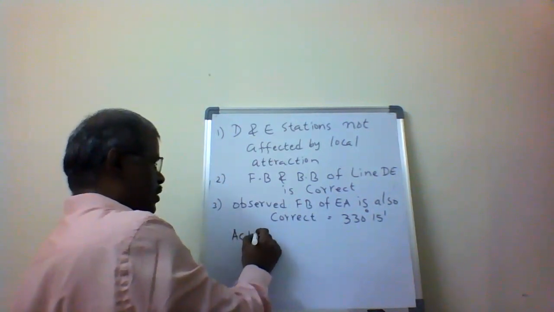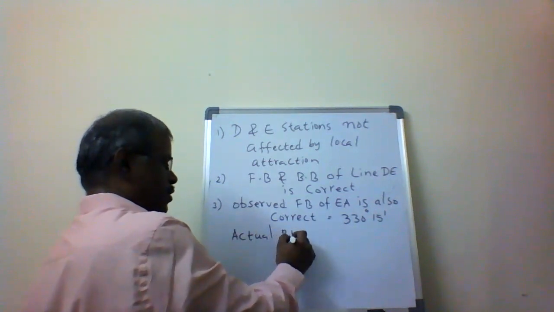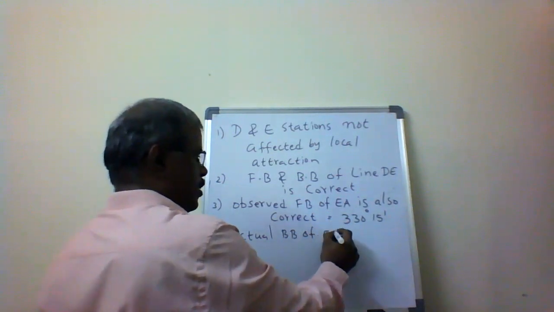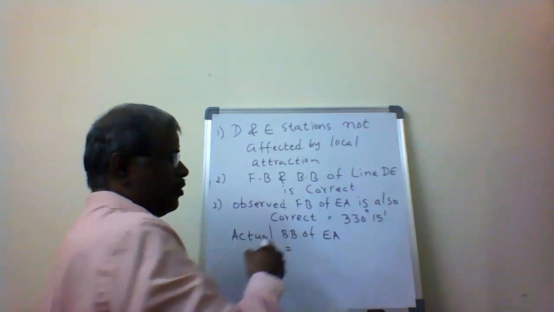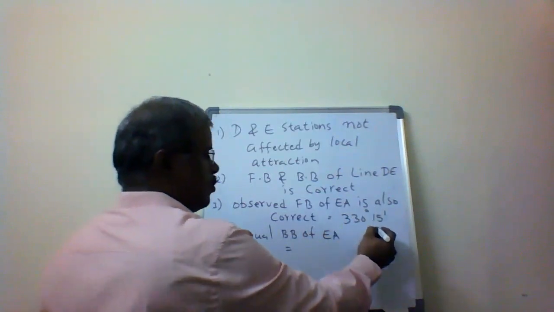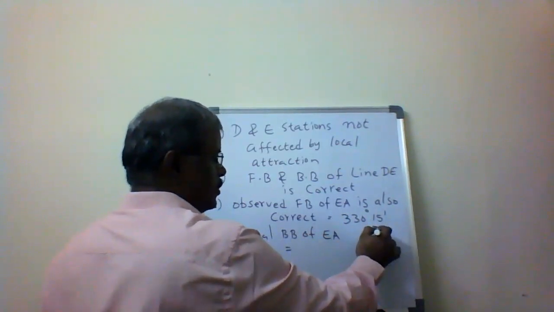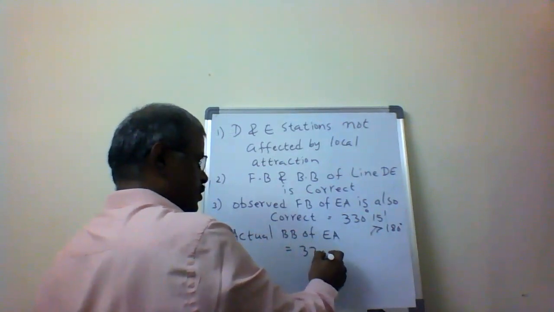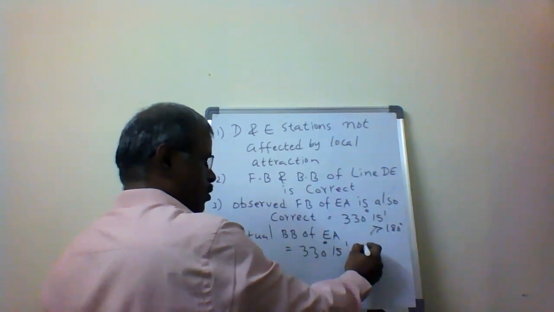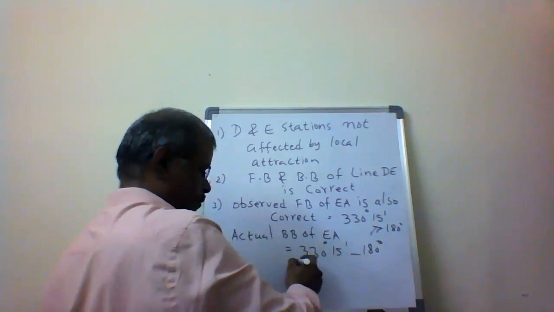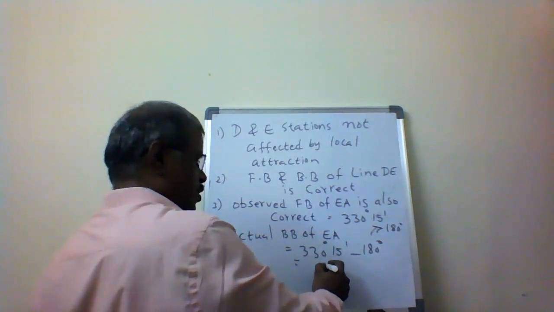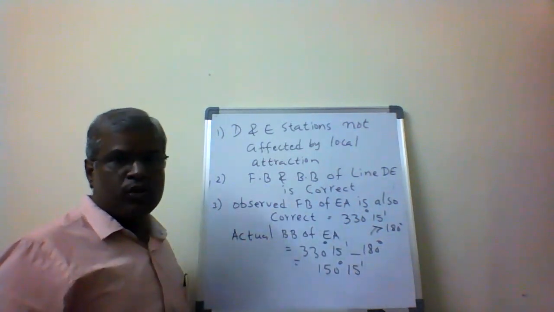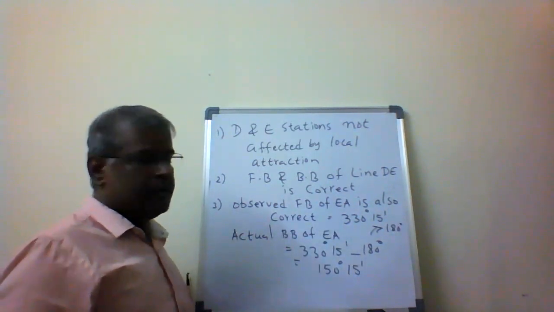So now the actual backward bearing of EA. The forward bearing is 330 degrees 15 minutes, which is greater than 180 degrees, so 330 degrees 15 minutes minus 180 degrees gives 150 degrees 15 minutes, the actual backward bearing of line EA.